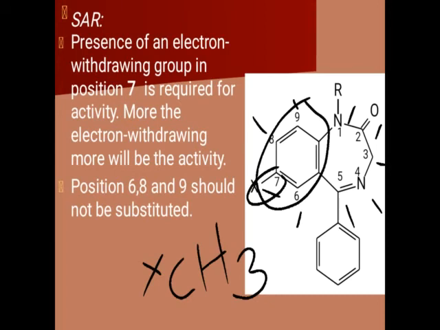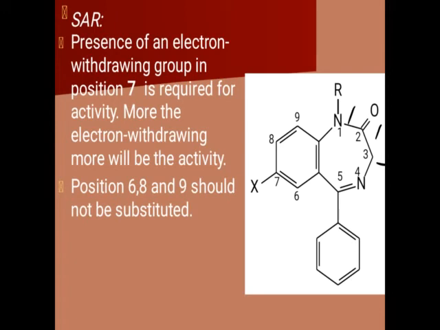The next point regarding this benzene ring is that the remaining positions 6, 8 and 9 must be unsubstituted positions for the optimum activity. If these positions are substituted, it will disturb the resonance, it will decrease the activity. So there must be unsubstituted positions, that is position 6, position 8 and position 9. So this is regarding this benzo part.